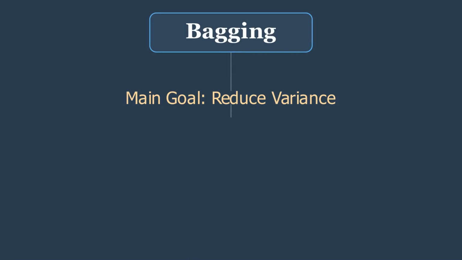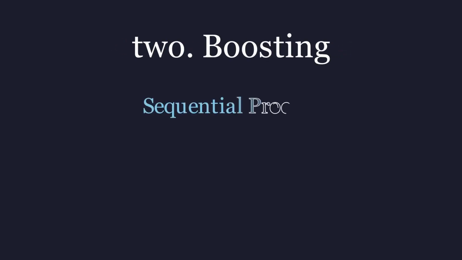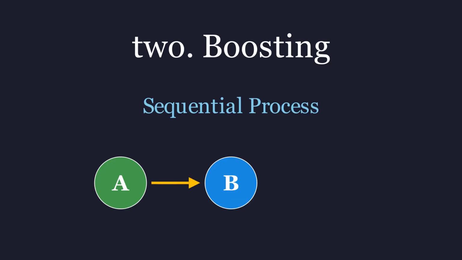For a classification problem, this means we take a majority vote, and for a regression problem, we take the average. Bagging is fantastic at reducing variance and preventing overfitting. The most famous example of a bagging algorithm is the random forest. Next, we have boosting. Unlike bagging's parallel approach, boosting is sequential.